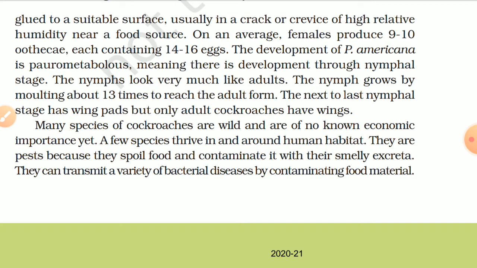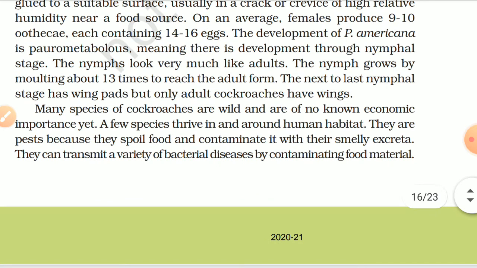The development of Periplaneta americana is paurometabolous, meaning development through nymphal stages. The nymphs look much like adults. The nymph grows by molting about 13 times to reach the adult form. The next to last nymphal stage has wing pads, but only adult cockroaches have wings.